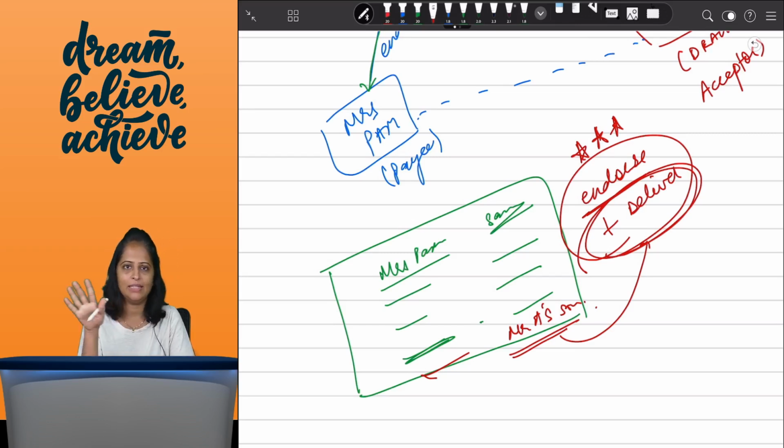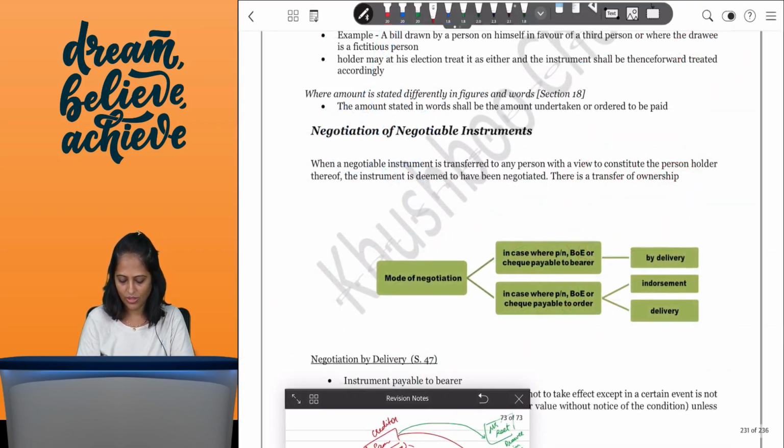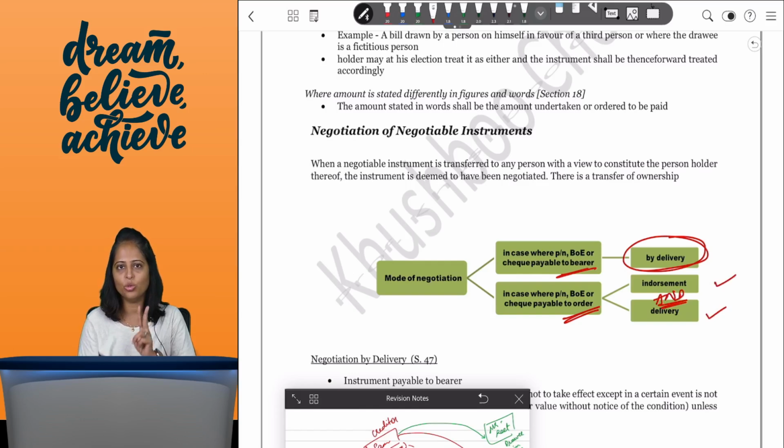Bearer instrument, yes, you can negotiate by mere delivery, that's absolutely okay. But order instrument you have to negotiate by endorsement and by delivery. Are we understanding that? So here's a small chart in the book which will help you. It says that any bearer instrument, promissory note, bill of exchange or check, can be negotiated by delivery, but order instrument can be negotiated only by endorsement and delivery. I have to do both of them. I can't do just one.